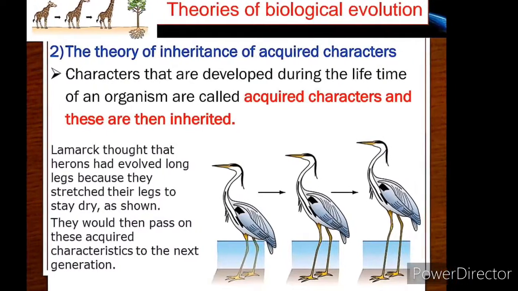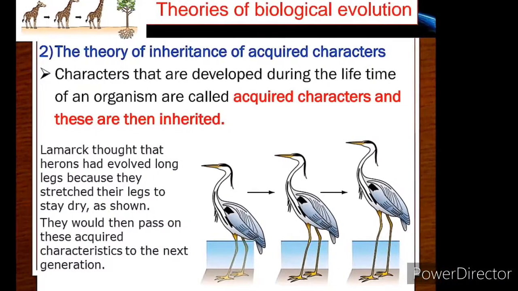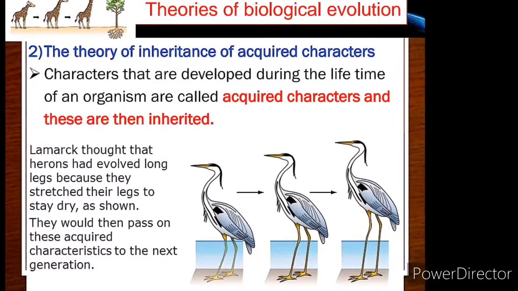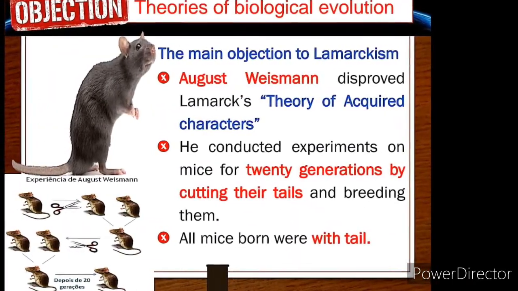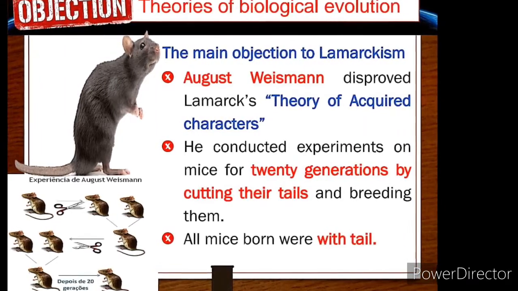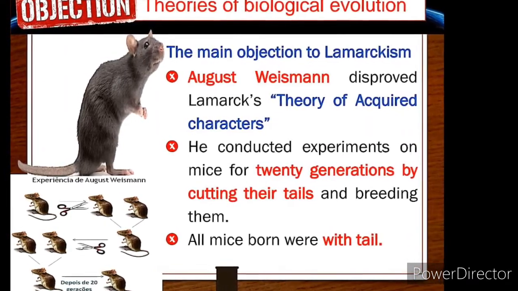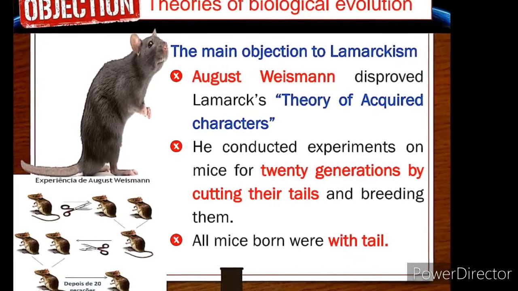But it was objected strongly by August Weismann, who conducted experiments on mice for 20 generations by cutting their tails and breeding them.